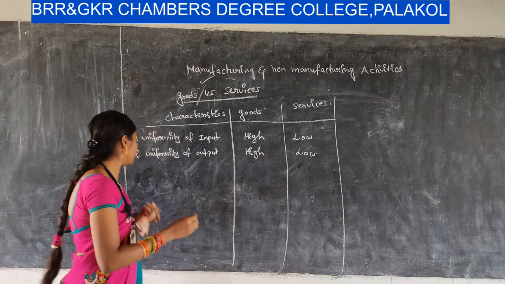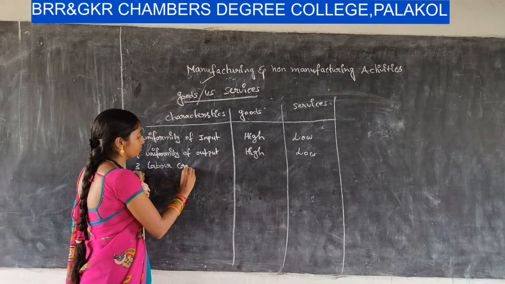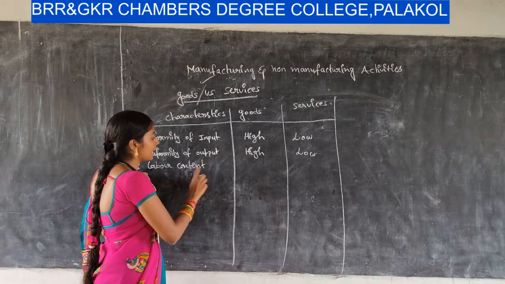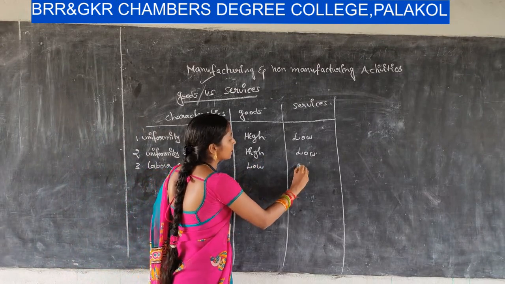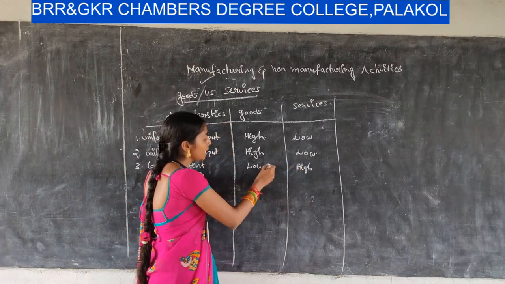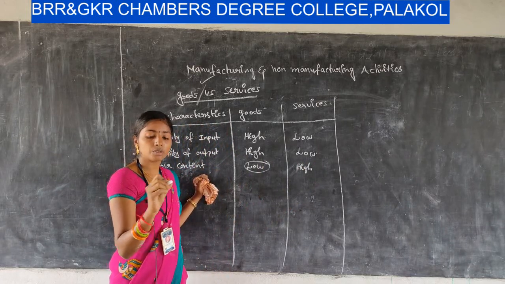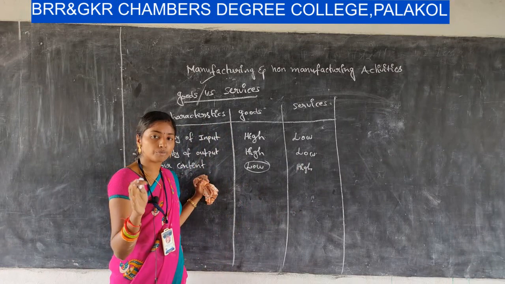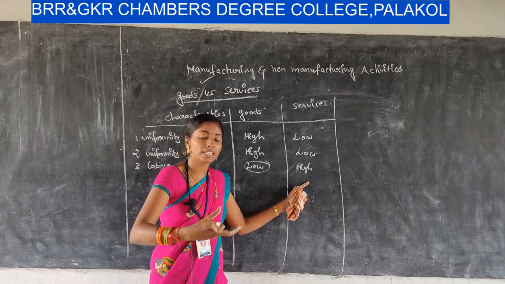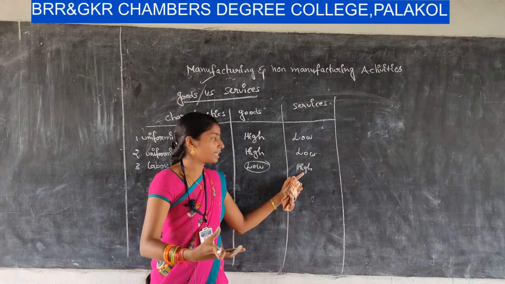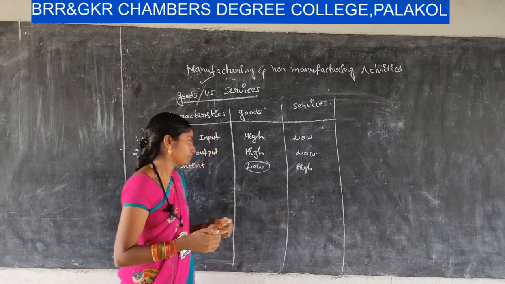Okay, and next one, labor content. In goods, the labor content is low, whereas in services, the labor content is high. Why is it low? Because the things are automated. The manufacturing process is automated by way of machines. But in case of services, the person has to provide services to another person. So there is an involvement of labor in the service organization.